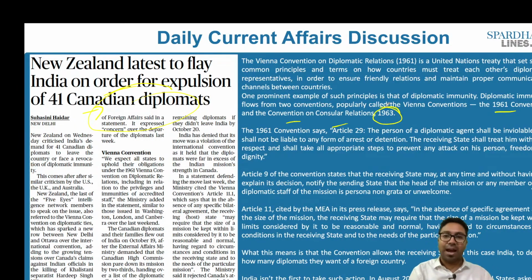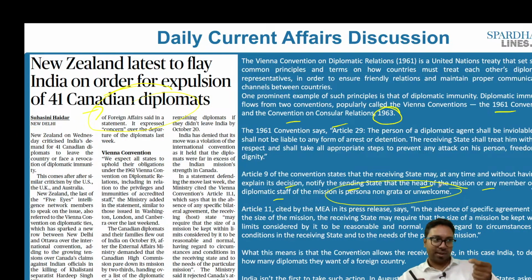What are these exemptions? Article 9 of the convention states: the receiving state may at any time and without having to explain its decision, notify the sending state that the head of the mission or any member of the diplomatic staff of the mission is persona non grata, or unwelcome. What is this persona non grata? It means that there is a foreign official who is present in, let's say for example, India. This person will be declared persona non grata, which means this person should leave the country immediately for his home country. Or if there is a person who is planning to come to India or to any other country, and persona non grata is issued, that person will not be allowed to enter the country as well.